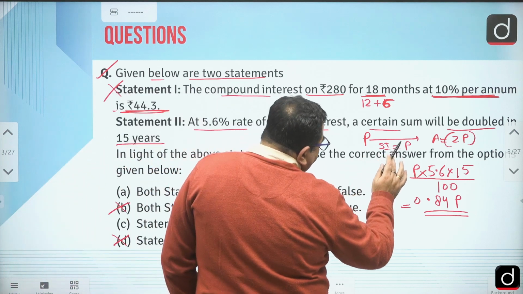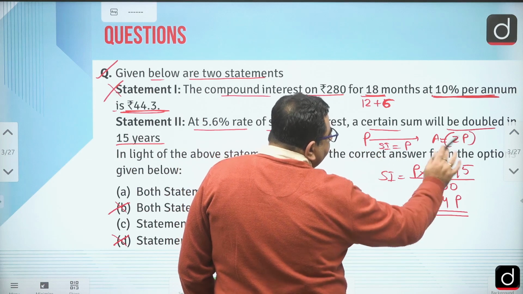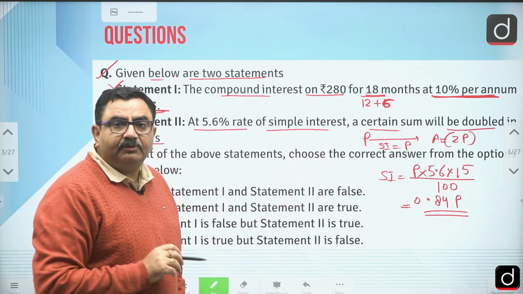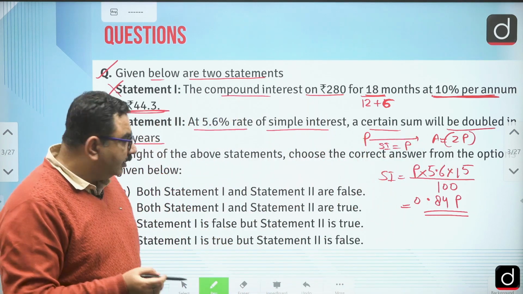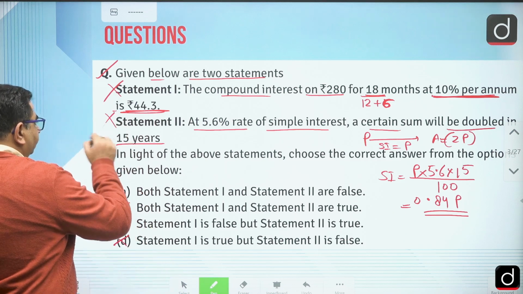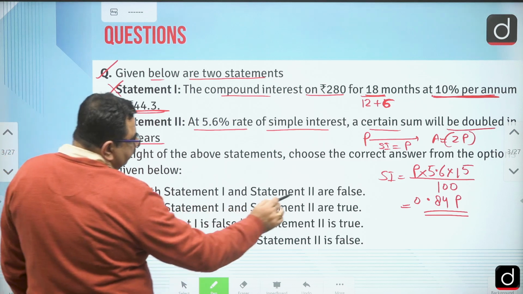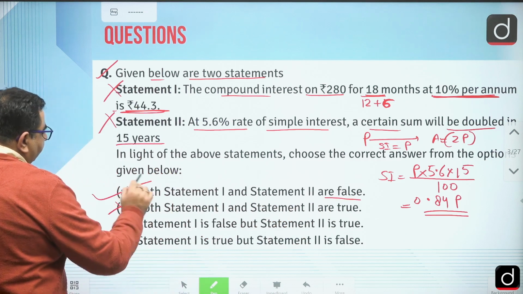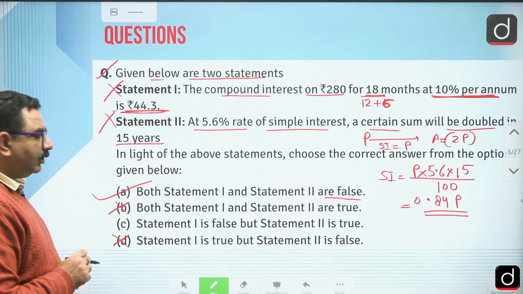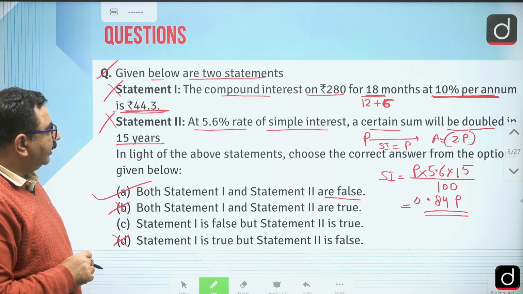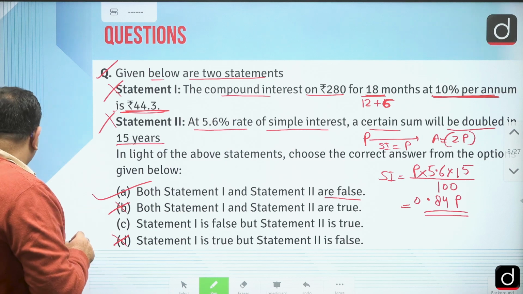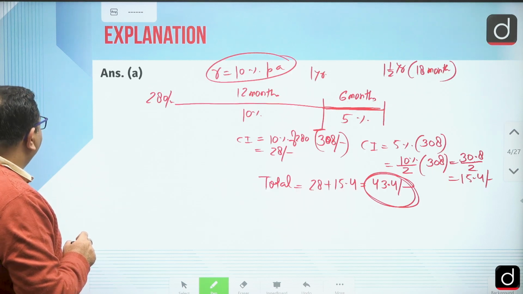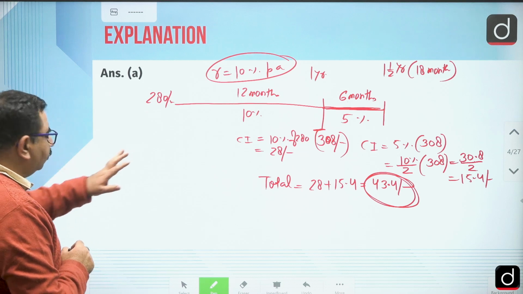That's why I cannot say that the principal will become double, right? So this statement is also wrong. So both the statements are false. That's why my answer is the first option, A, right? Okay, now we'll see other questions. I hope this one is clear.